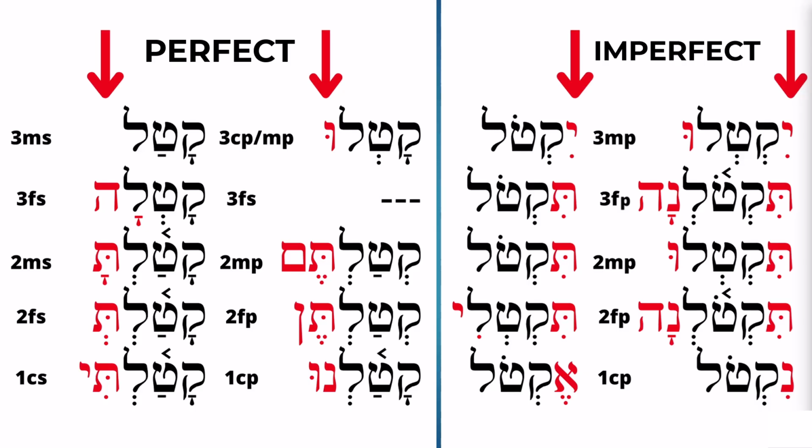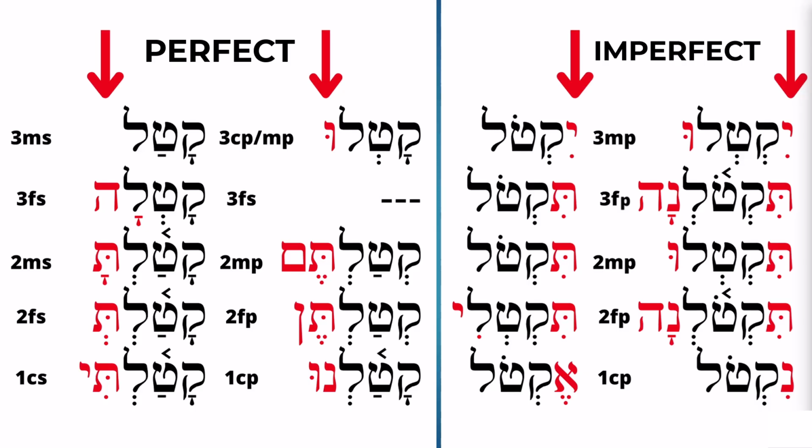That's very important. If you see a verb with just suffixes, that verb is in the perfect tense. If you see a verb with prefixes, that verb is in the imperfect tense. That will save you from mixing the two up. So know that difference, and that will help you a lot.